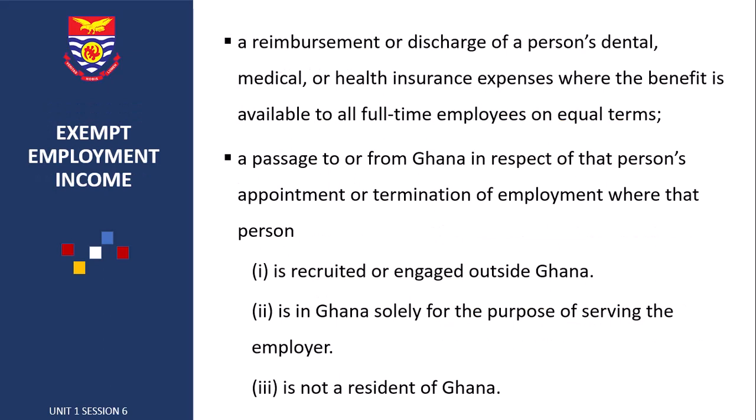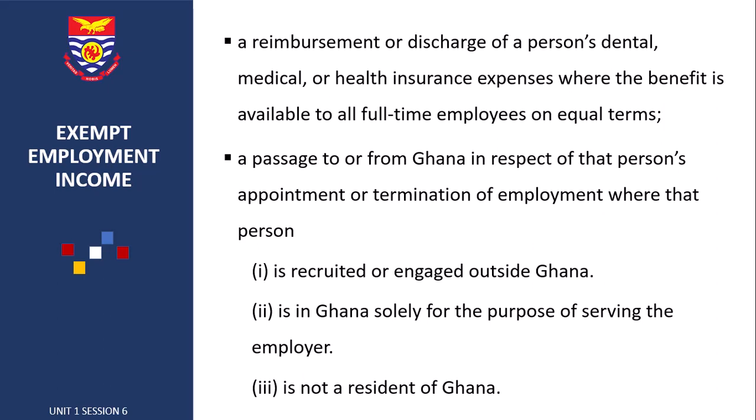Now let us look at employment income exempt from tax. So apart from the general exemptions that we looked at, the law stipulates income from employment exempt from tax, and this can be found at Section 4 2B of the Income Tax Act.